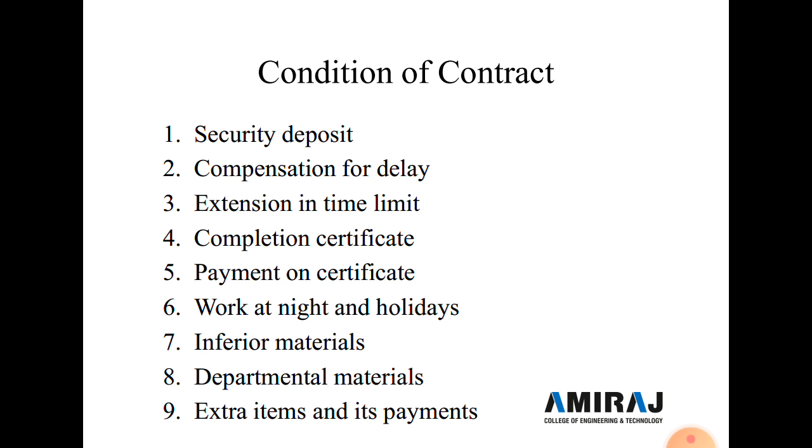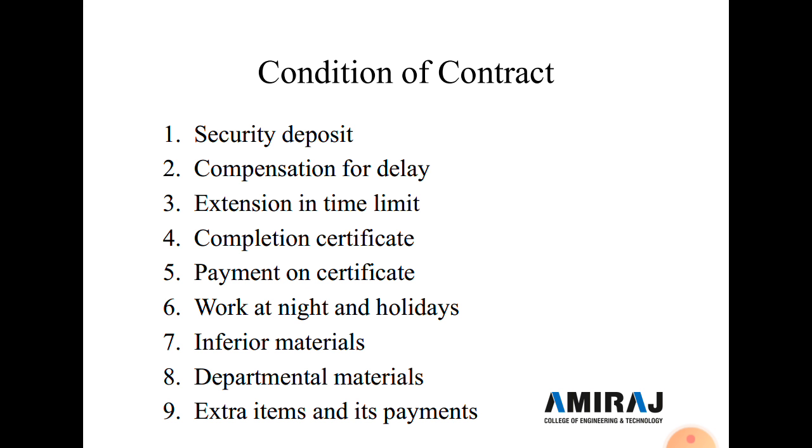The fourth condition of the contract is the completion certificate. On completion of the work, including the removal of surplus material or any other material in connection with the work, the contractor shall be furnished with a completion certificate by the engineer in charge, and the date of completion shall be noted in the measurement book according to the date certified in the certificate.